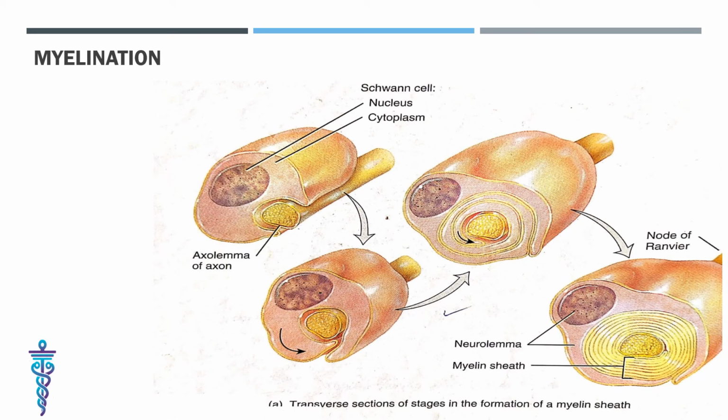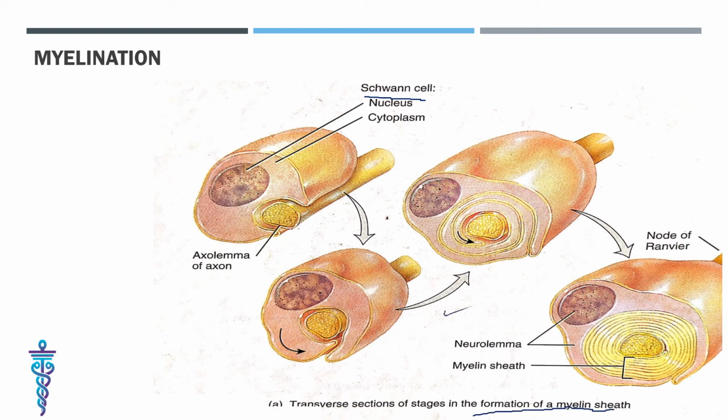As I told you, for myelination two neuroglia are responsible: one is the oligodendrocyte and the other is the Schwann cell. The myelin sheath is formed in the CNS by glial cells called oligodendrocytes and in the PNS by glial cells called Schwann cells. In this figure, a transverse section shows the stages in the formation of the myelin sheath in the PNS.